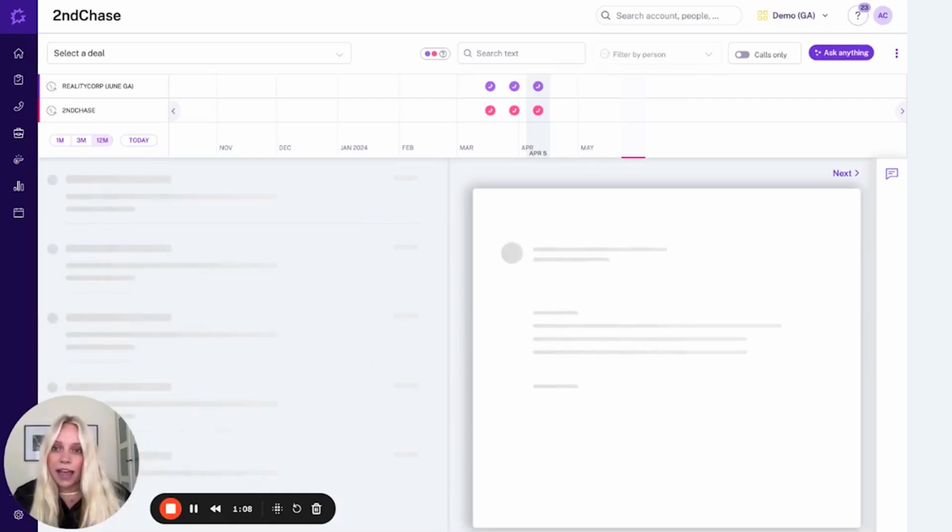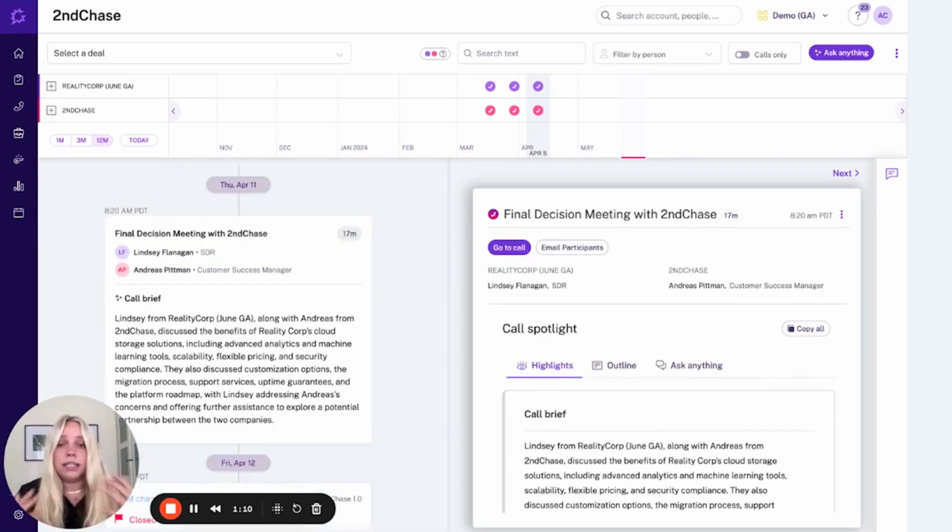So by doing this and navigating to review the account, I can have a holistic view of every interaction within the account. So be it previous calls, emails, web conferencing, to have a deep understanding of when we've last spoken to them, what that conversation entailed, and their top priorities at that time.